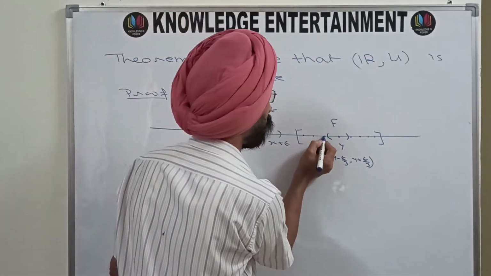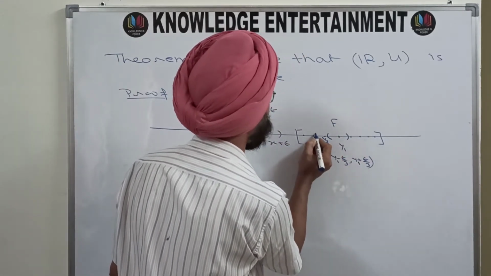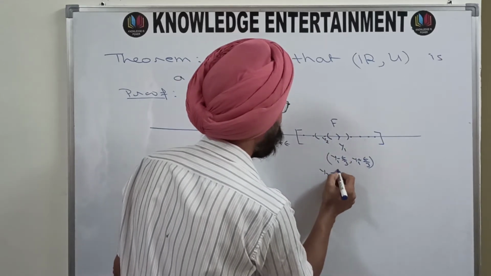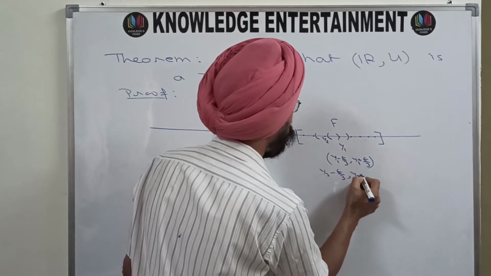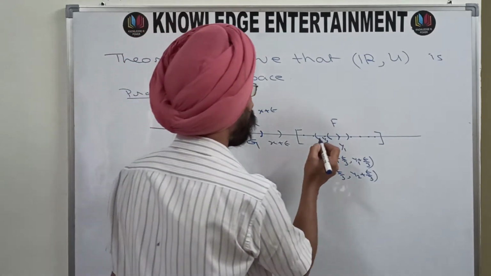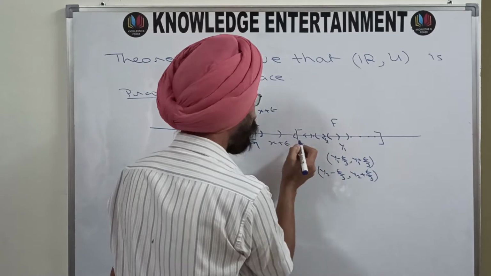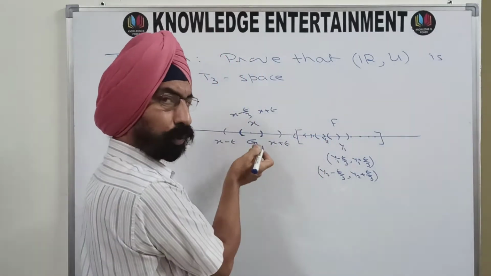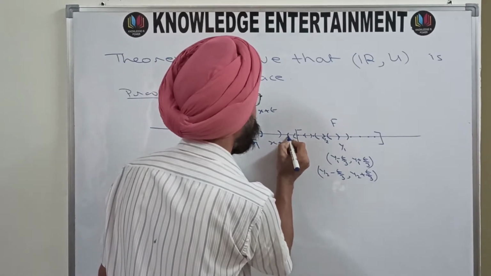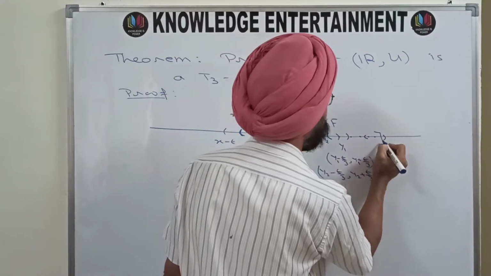Similarly, for this point, this is y1. Say this is y2. For y2, once again, I will take this interval, that is y2 minus epsilon by 3, y2 plus epsilon by 3. And similarly, for all points, for this point again, this open interval may come outside of this closed set. So if there is some point here, your interval will be looking like this. If this point is there, your interval will be looking like this.